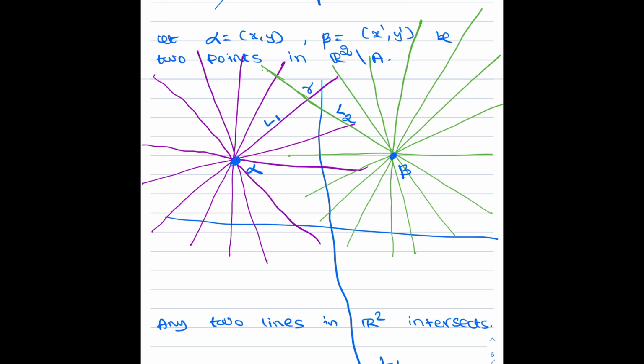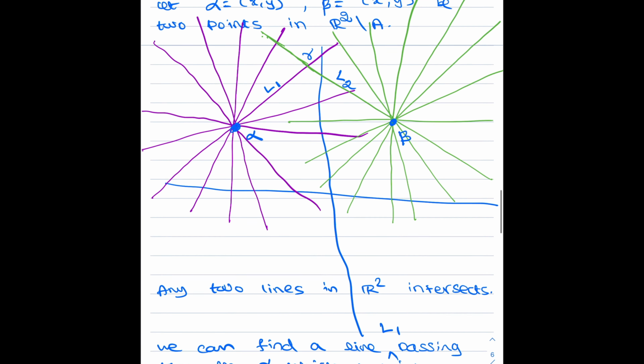What I need to do is find a continuous curve joining alpha and beta in R2 minus A itself. Basically, I need a continuous curve joining alpha and beta that doesn't pass through any point of A. So how are we going to construct such a path?